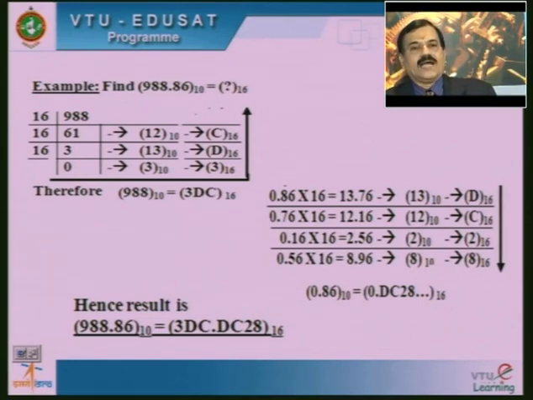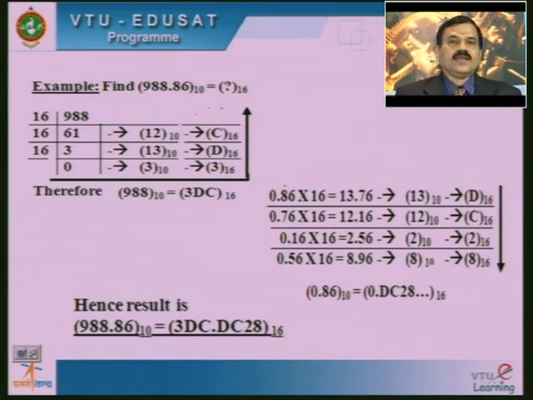Combining, 988.86 in decimal can be coded as 3DC.DC28 base 16.